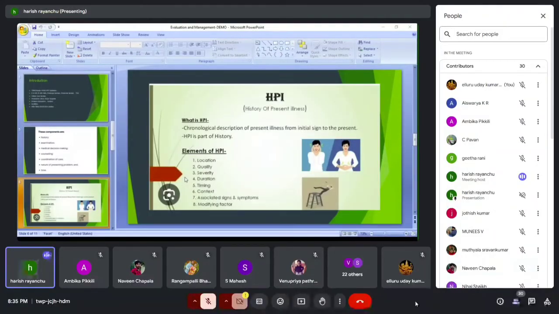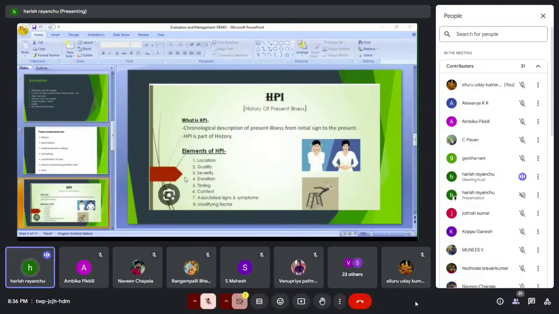And last but not least, the modifying factor. Modifying factor is nothing but, guys, the patient is already suffering from fever at home, so he took some medication like an NSAID, acetaminophen or Tylenol. That is a non-steroidal anti-inflammatory drug, right?